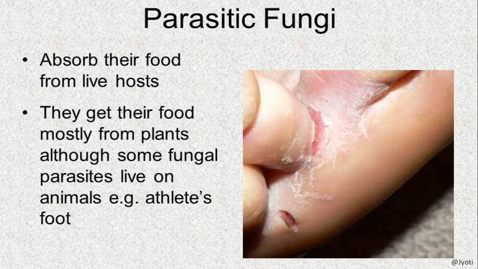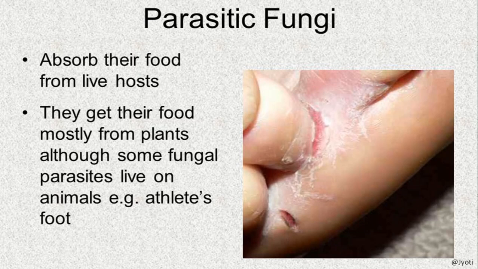The next is parasitic fungi. As you know, the parasites grow on other living organisms and they obtain their nutrients from their body. So these parasitic fungi get their food mostly from the plants upon which they grow or the animals upon which they grow.